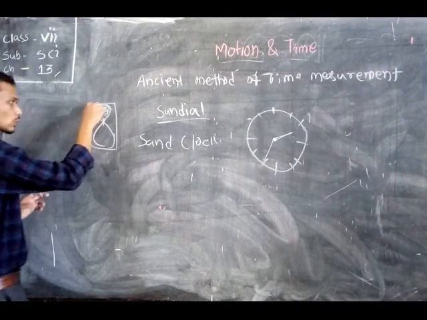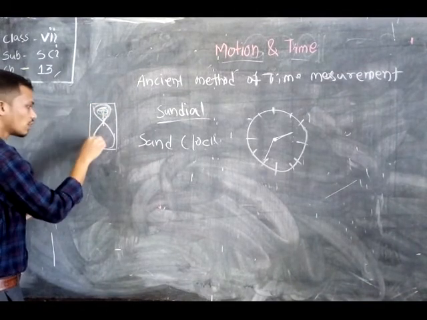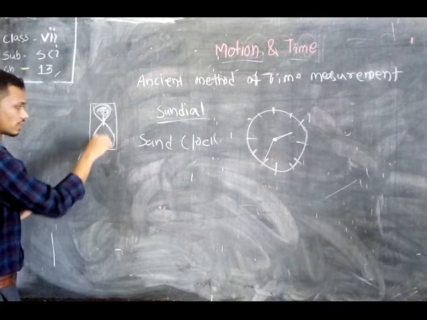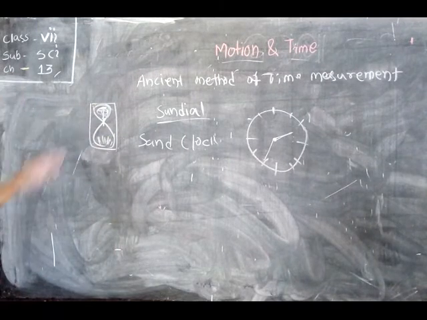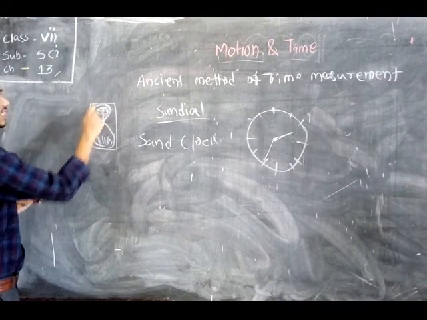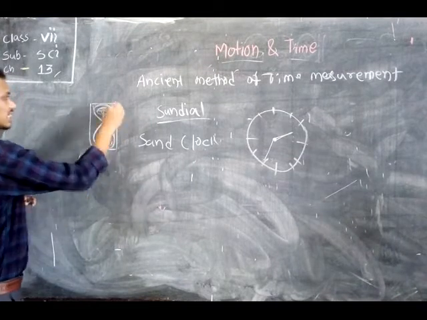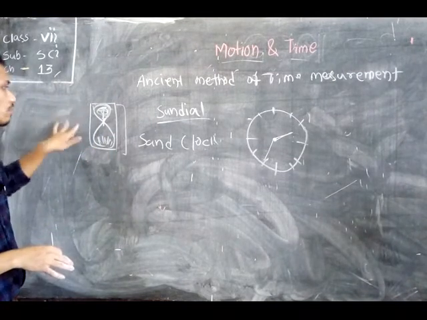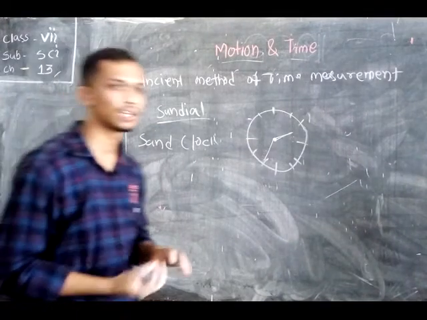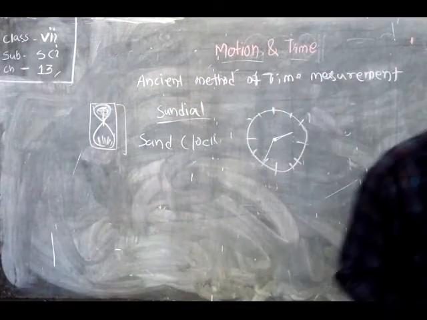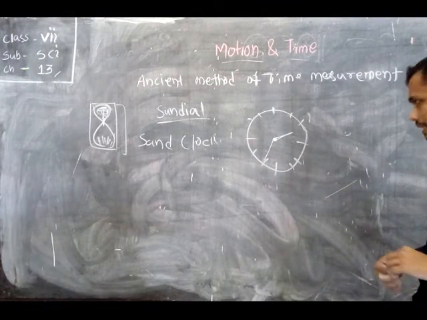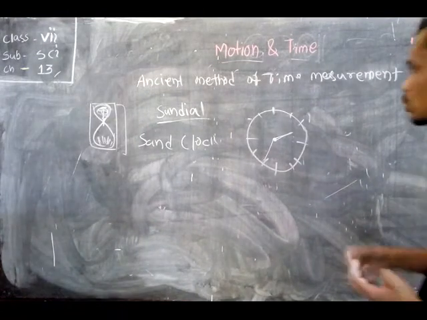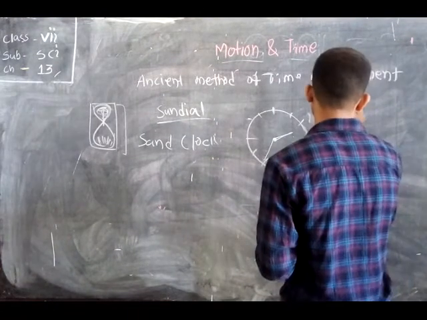The sand slowly falls into the lower container, and after a certain time the upper bowl will be empty. This time is recognized as a fixed interval. By the help of this type of sand clock, our ancient people measured small intervals of time.